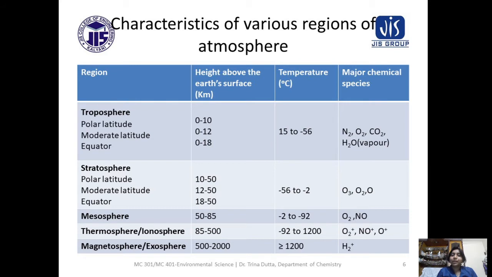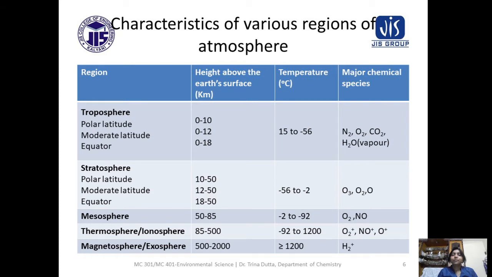And for mesosphere, again temperature decreased. So this one is the lowest temperature. That means we can say the mesosphere is the coldest region of atmosphere. Next is thermosphere. It is also called ionosphere. Here the temperature is minus 92 degrees centigrade to 1200 degrees centigrade. Next is magnetosphere or exosphere. The temperature is greater than or equal to 1200 degree centigrade.